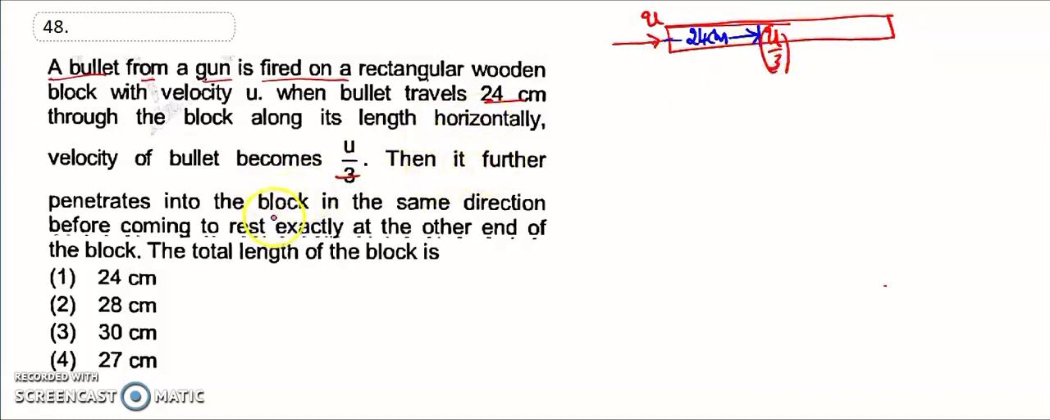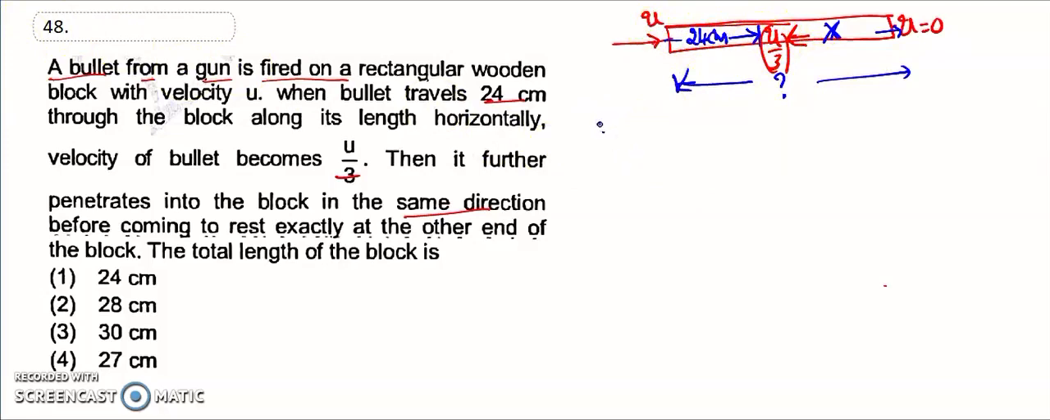Then it further penetrates into the block in the same direction before coming to rest, that is, the final velocity is equal to 0. So what is the distance traveled? You have to find the overall distance, which is equal to a question mark. So let's see one by one. The first one has an initial velocity and a final velocity.